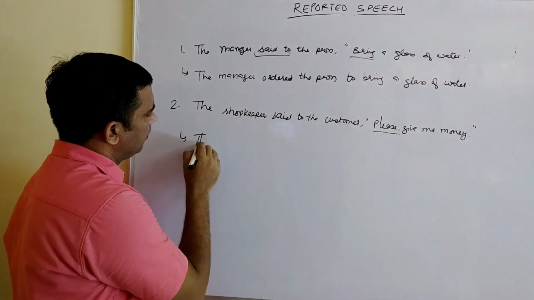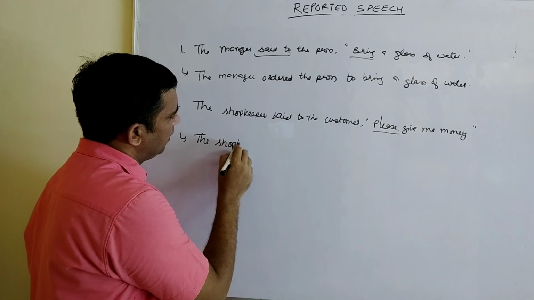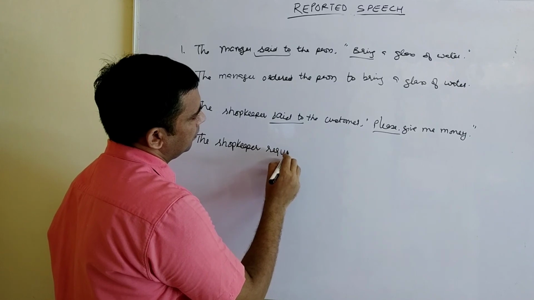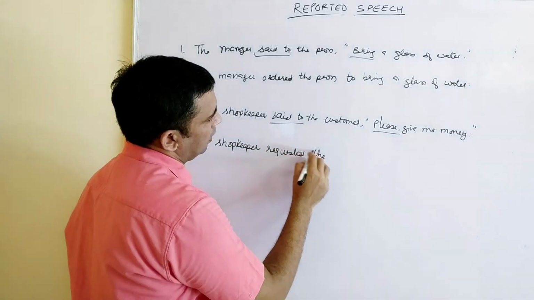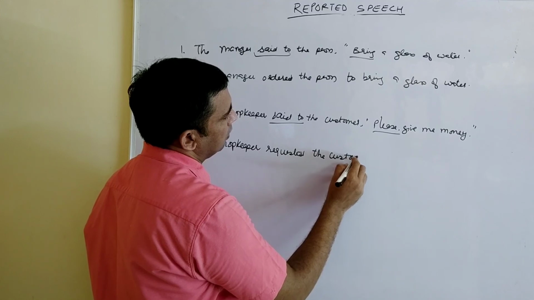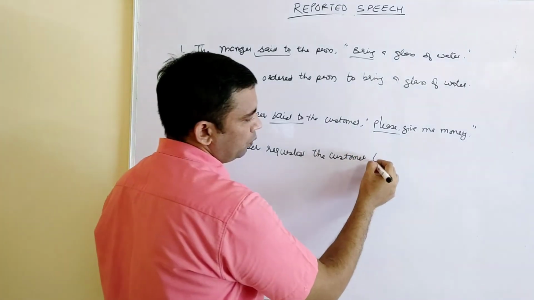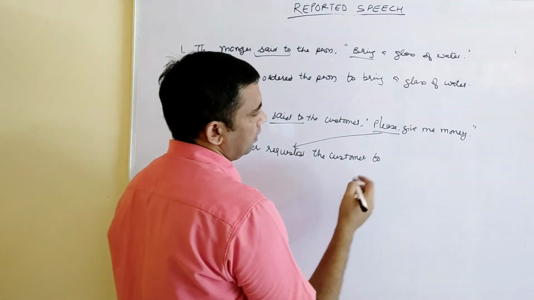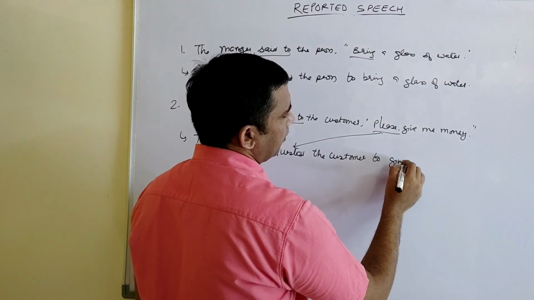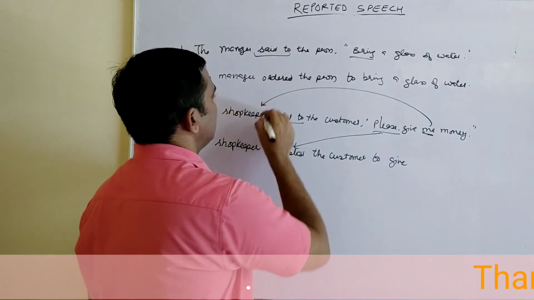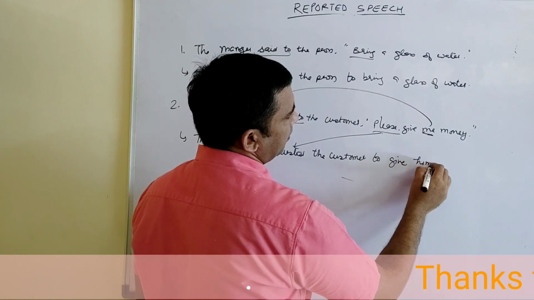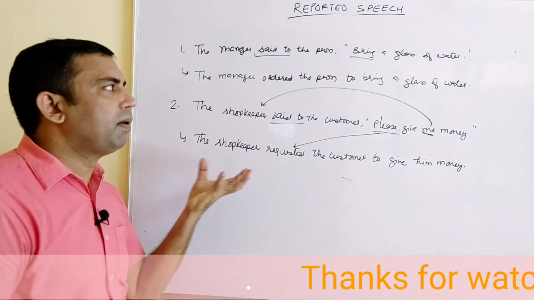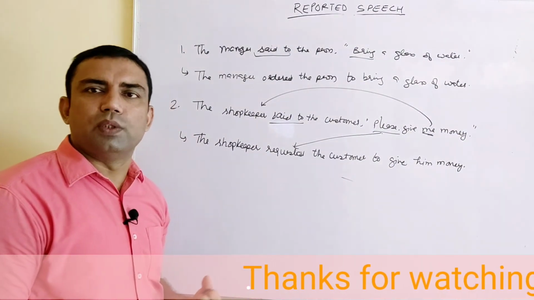So it will be: the shopkeeper said to, requested the customer. Again we are using "to". Please we have already used in "requested", so the sense of please has come. Give. Me is a pronoun that we will change according to the sentence: give him money. This is how command sentences are changed into indirect speech.